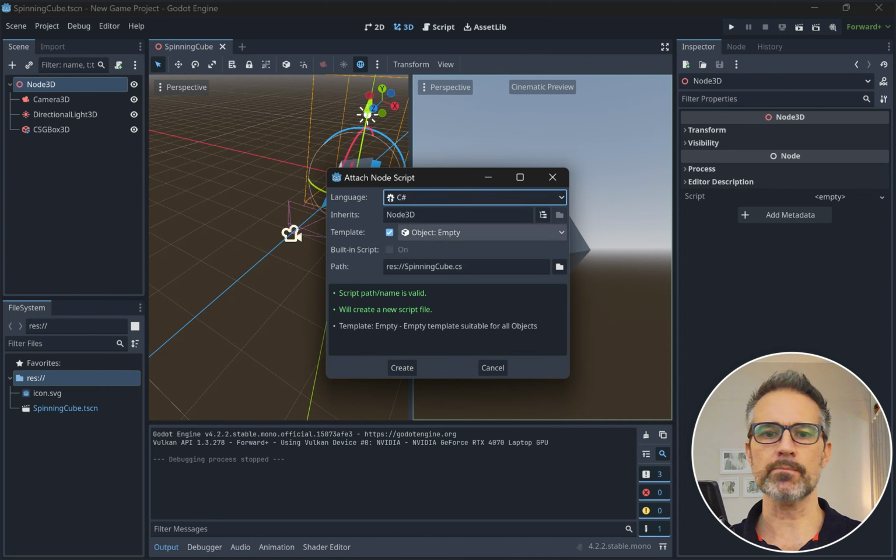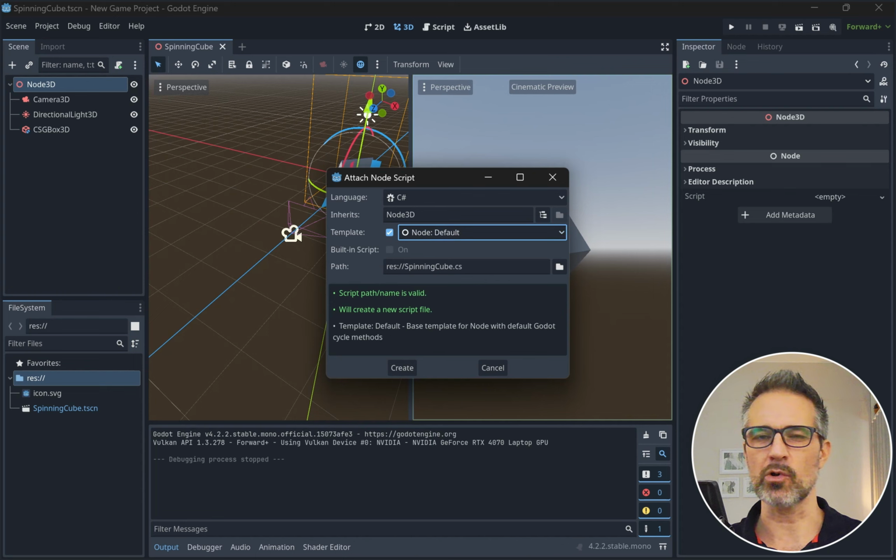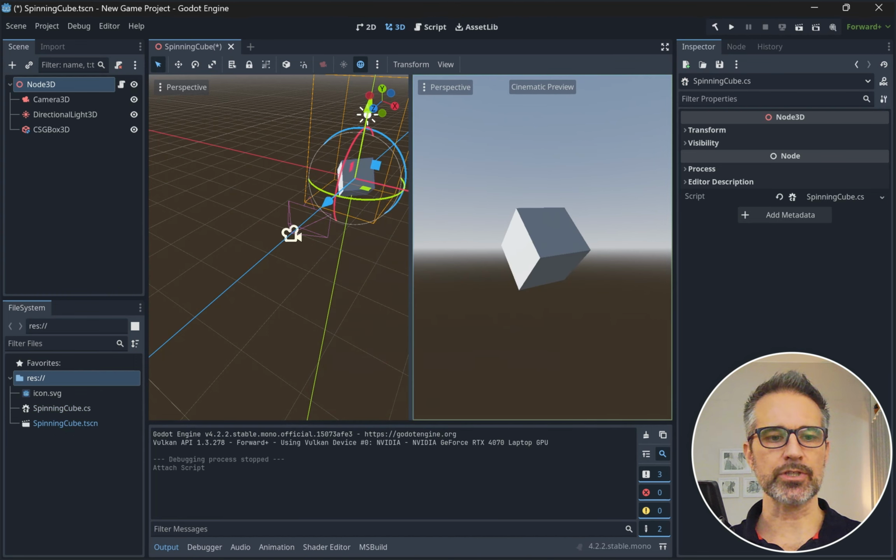So I'll choose C#. I'll keep the name spinning cube. You can choose a template if you want. I'm going to be recoding everything from scratch, so it doesn't much matter, but I'll choose the node default, and then I'll hit create. And then down here, just in summary, the resources folder here is where all of our stuff goes: coding, visuals, textures, everything.